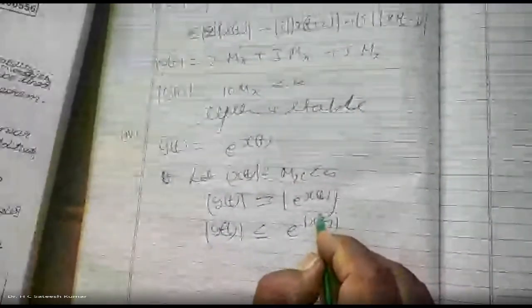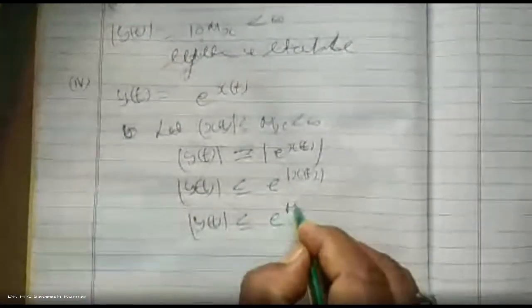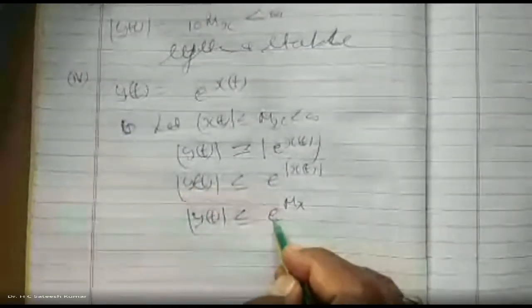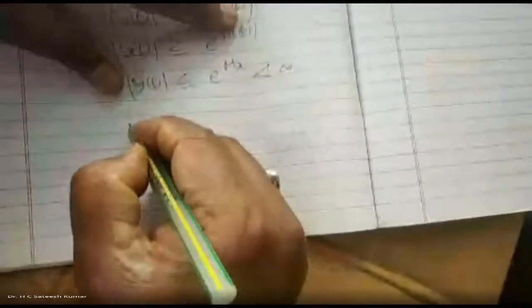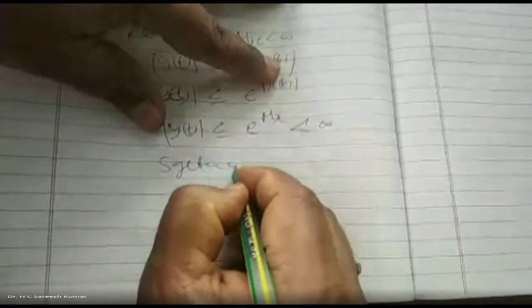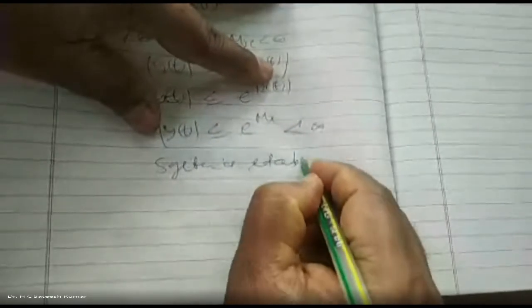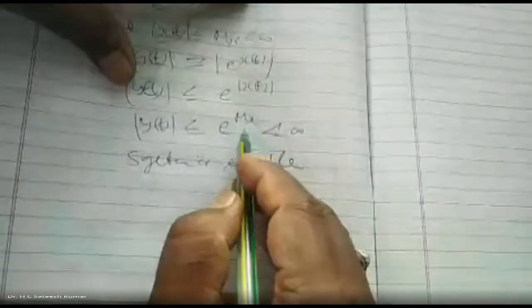Now e to the power of something is finite only if the power is finite. So this is nothing but what? Magnitude of y(t) is less than or equal to e to the power of Mx. e to the power of a finite value is finite, no? Therefore, which is less than infinity. Therefore, the system is stable. As t tends to infinity, also no problem. Here we don't have t only. Hence, it is finite.